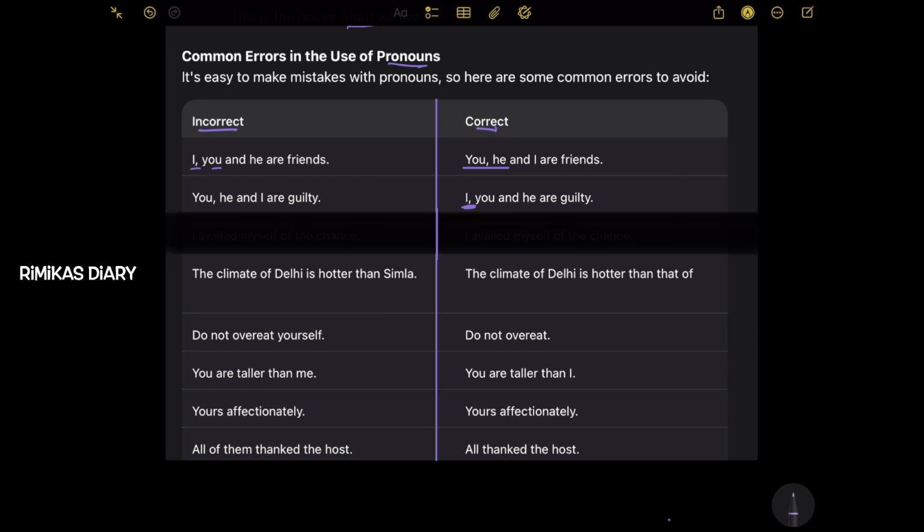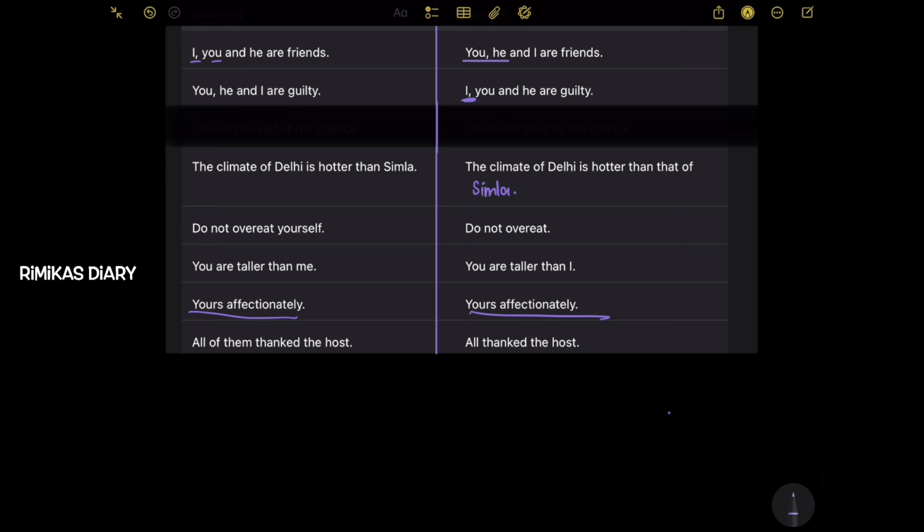The climate of Delhi is hotter than Shimla. Correct: the climate of Delhi is hotter than that of Shimla. Do not overread yourself. Do not overread. You are taller than me. You are taller than I. Yours affectionately. Yours affectionately. So this one, both of them are correct. All of them thanked the host. All thanked the host.